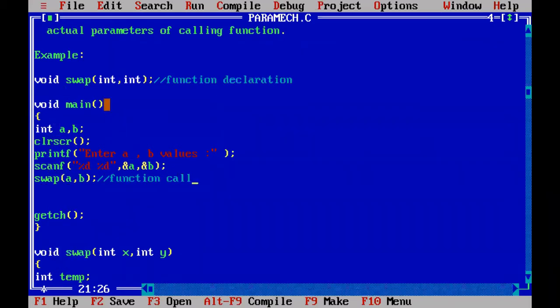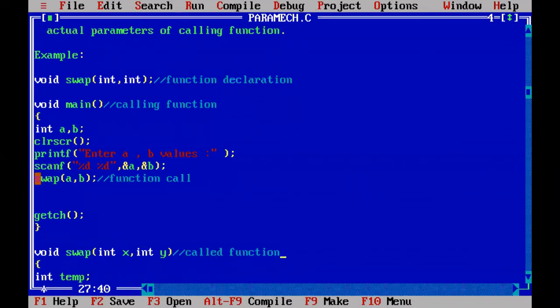The main function. Then main function becomes the calling function. When main function is calling swap, then what function is called? This swap function is being called, so the swap function will become the called function.